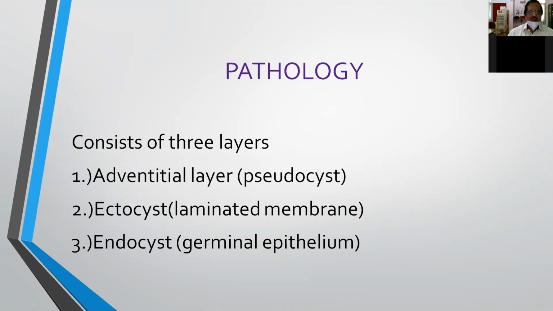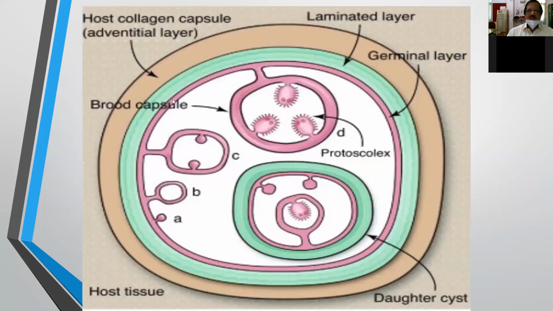And coming to the pathology, the hydatid cyst contains 3 layers. The first is the adventitious layer, otherwise called pseudocyst, the second is the ectocyst, that is the laminated membrane, and the endocyst, which is called the germinal epithelium. And this is the picture of the hydatid cyst. The first one is the adventitious layer. It is nothing but a collagen layer of the host. As the cyst enlarges, the liver tissue gets compressed, forming the adventitious layer of the hydatid cyst.